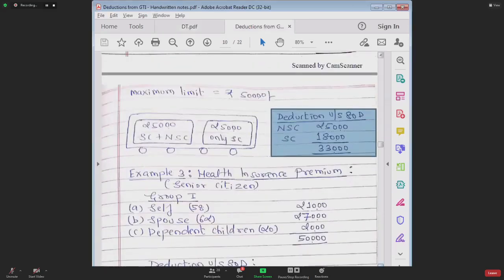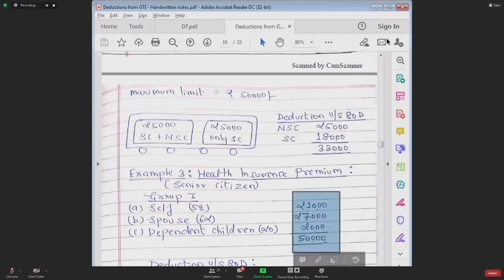Example 2 is over. I am giving you example number 3. Now can you tell me what will be the amount of deduction? In example 3, what will be the amount of deduction?